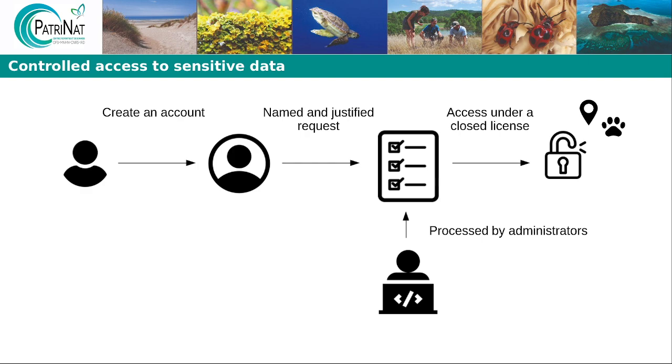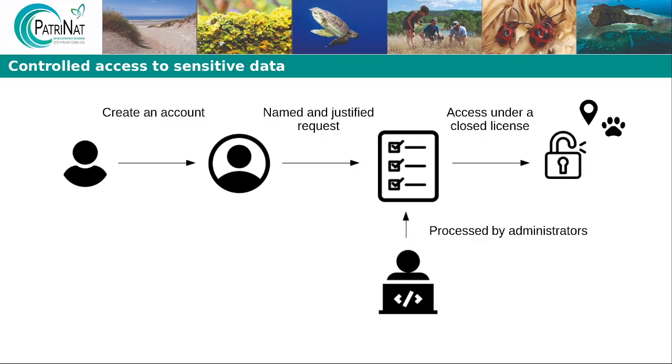To share sensitive data, specifically their precise geographical information, OpenOps will soon introduce a new feature. Users will be able to request access to the exact location of sensitive data within a specific geographical area and a specific taxonomic group. To do this, a user will need to create an account on OpenOps and then fill out a request form.